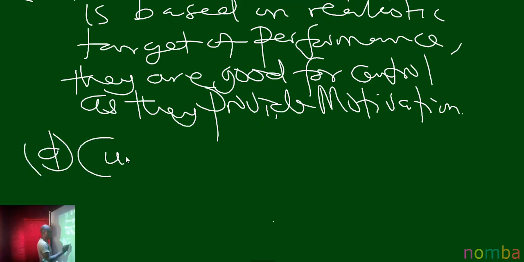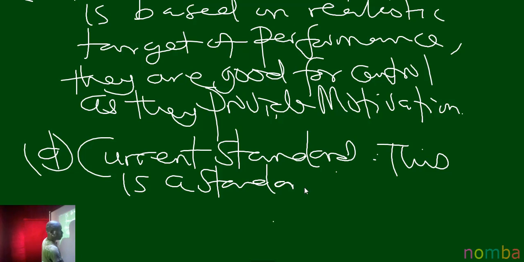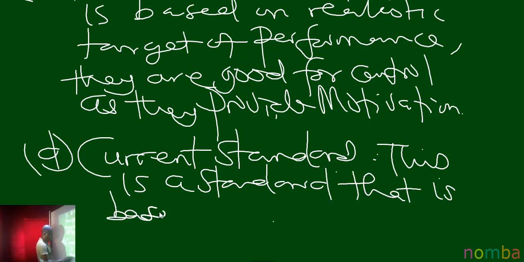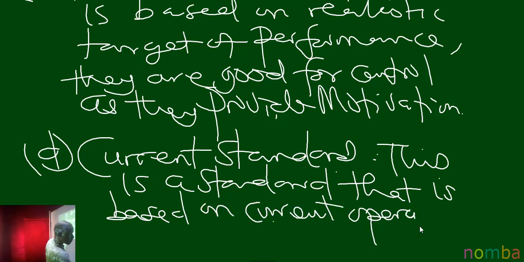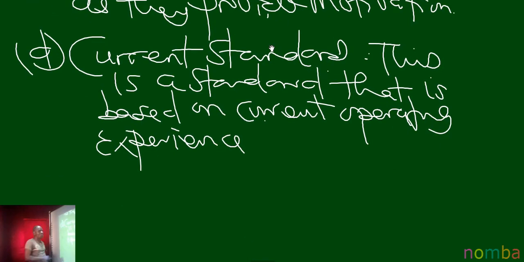Current standard. Now, when we say current standard, what do we mean? This is a standard that is based on recent operating experience, that is, current operating experience.